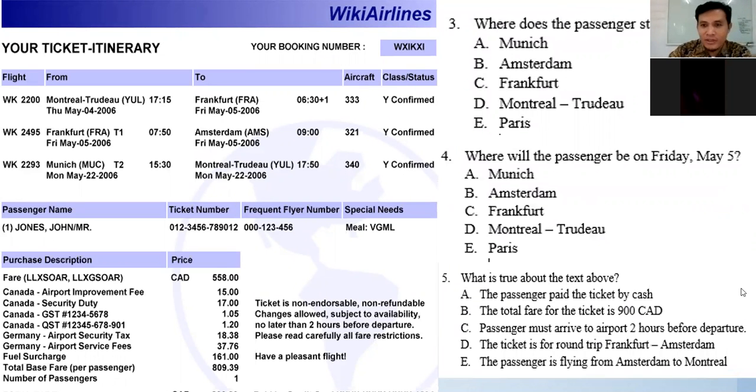Okay, so question number 3. Where does the passenger start his flight? Where does he start? How do you know? How can you find it? From where to where?